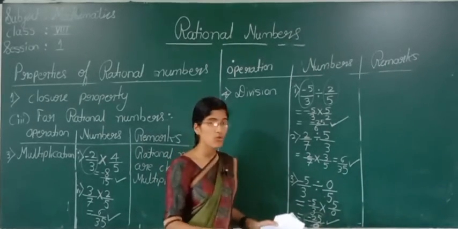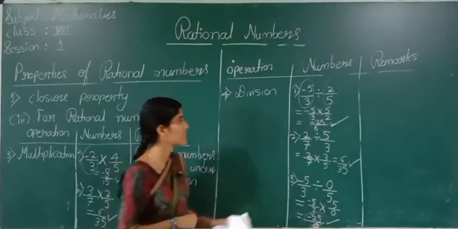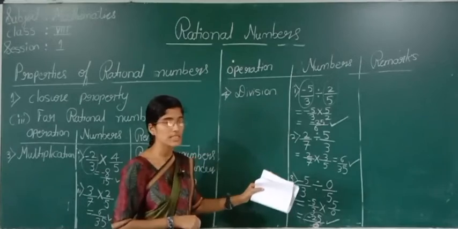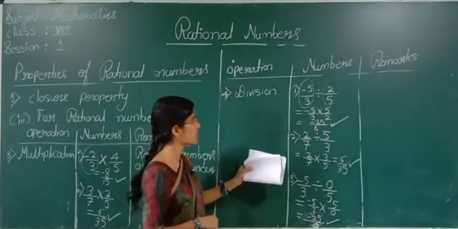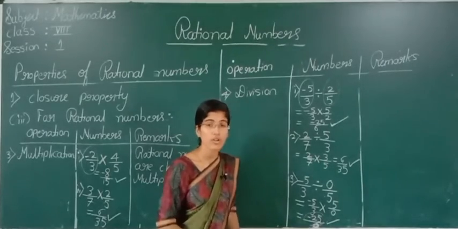If it were true for all rational numbers, definitely we could tell that rational numbers are closed under division. But in example number 3 it failed. What can we write?